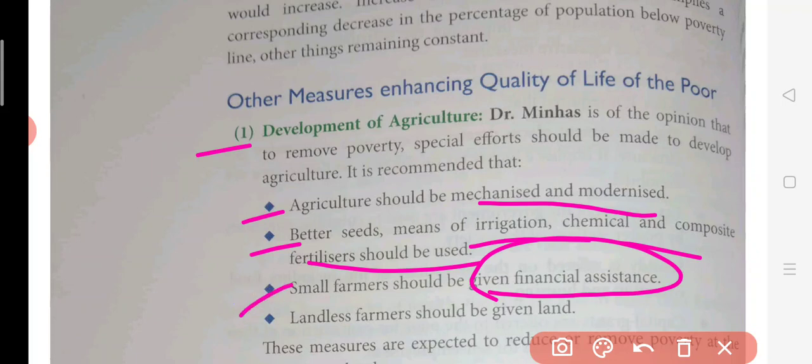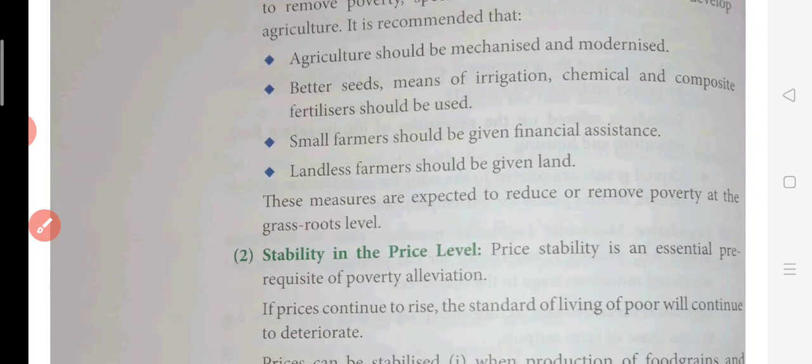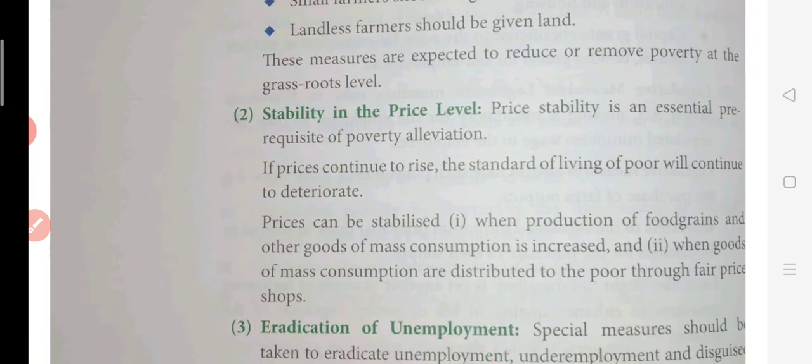This will improve the condition of the rural farmers who are involved in agriculture, and their condition is very bad. Then landless farmers should be given land. Those people who do not even have land should be granted some land to do agriculture farming. This is how you can improve the condition in agricultural rural areas.